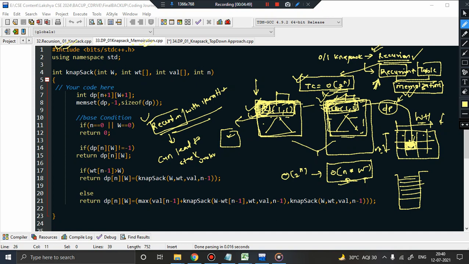Which means, you remember, we solved the problem using recursion. We tried to optimize it by using recursion along with a table, and obviously this is much better than that. But again, there might be an issue that is called stack overflow. Now what is stack overflow? Because recursion uses stack space, there might be cases that for a very large number of inputs, very many recursive calls are made, and in that case stack overflow might occur.